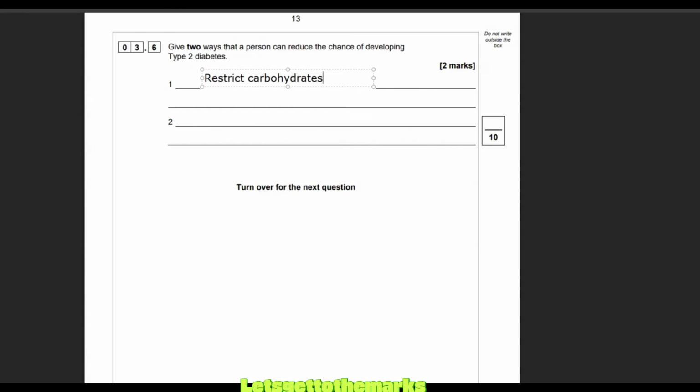Carbohydrates, rice, starch, pasta, things that are high in starch like rice and pasta and bread. Those break down to form lots of glucose. So restrict carbohydrates and sugars in diet. I reckon you could get either of those. If you said a low sugar diet or a low carbohydrate diet, that is going to give you a mark.